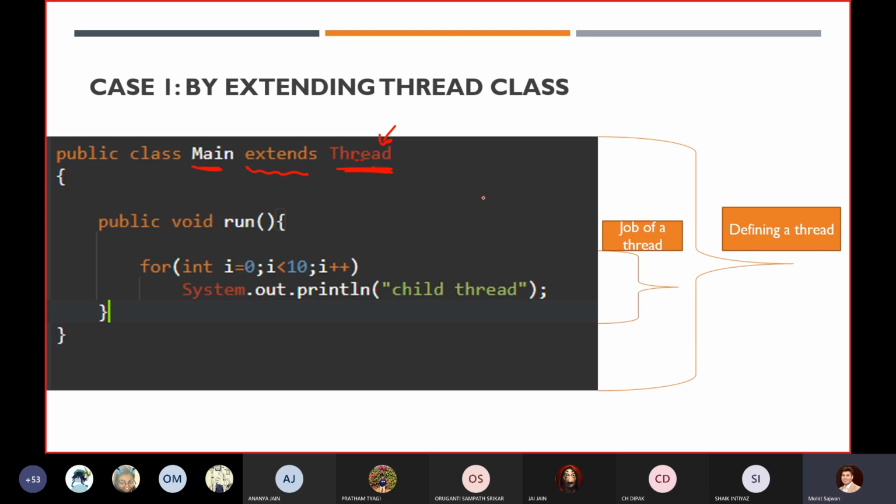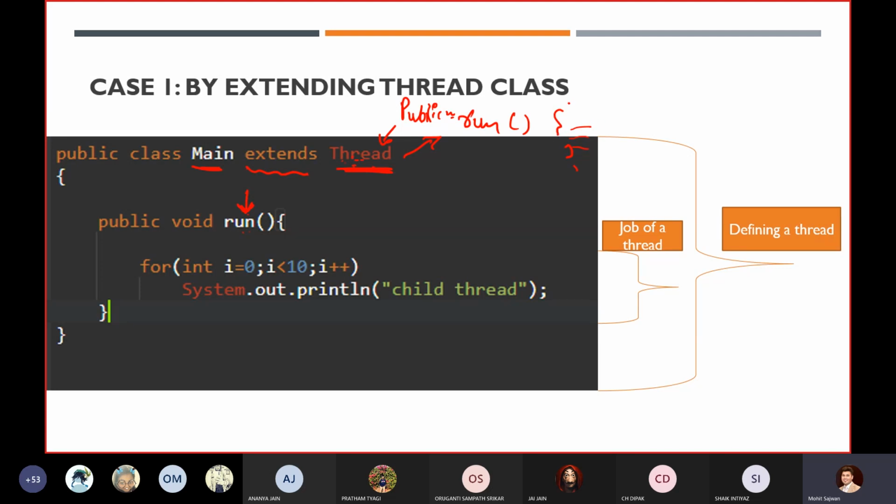Inside the java.lang package. Now remember this point, this is very important: whenever you want to perform any operation, it is mandatory for you to override the run method. In the Thread class there is already a public void run method, but it doesn't contain any body, meaning it has no implementation code.